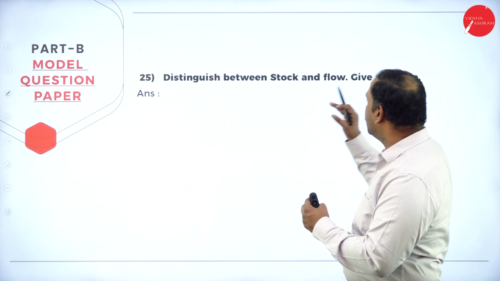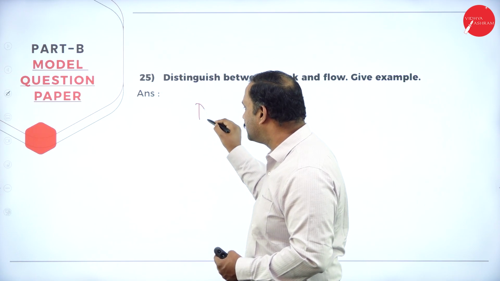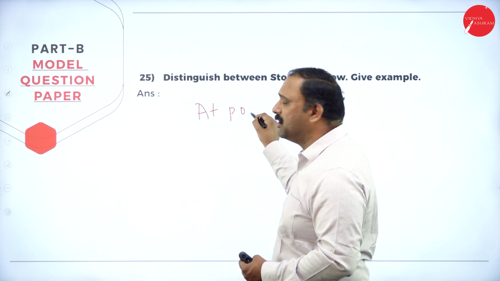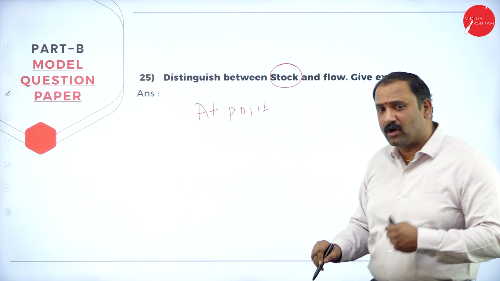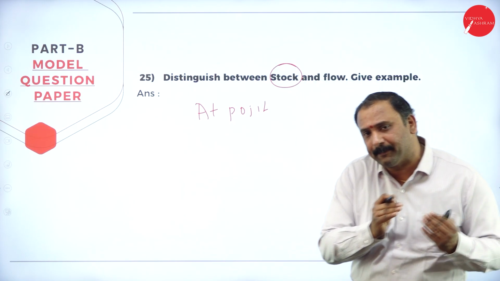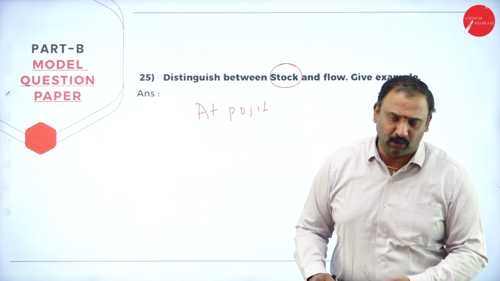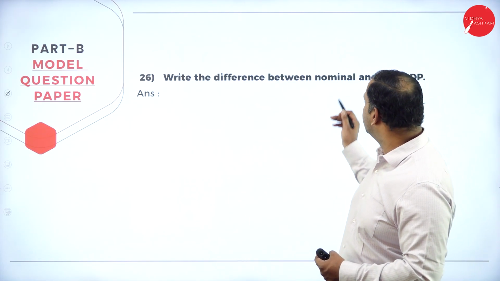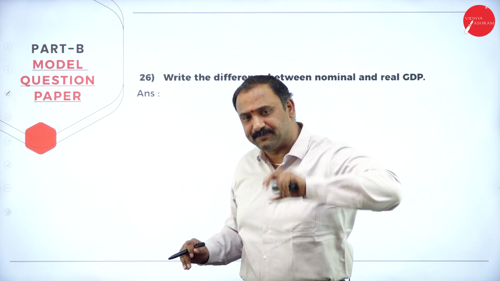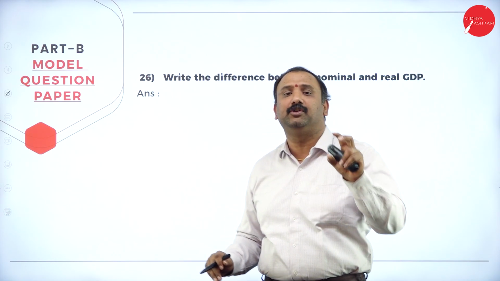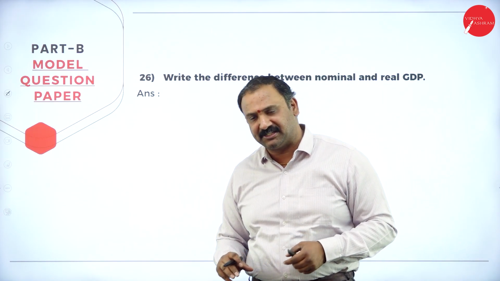Followed by, distinguish between stock and flow. Stock is defined at a point of time. So anything at a point of time, we call it stock. Now when we talk about flow, it means over a period of time as it keeps moving. That's what we define as flow here. Now write the difference between nominal and real GDP. Nominal GDP is the expected one. That's what we are looking into. The real GDP is the actual GDP that has been measured over the base year.